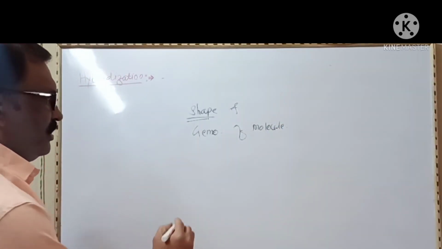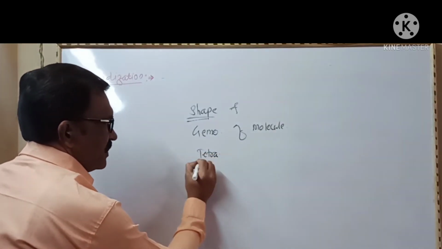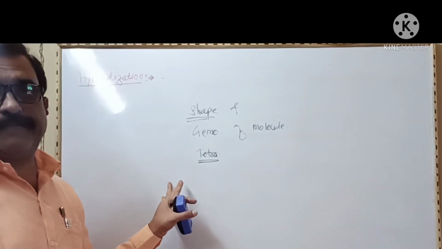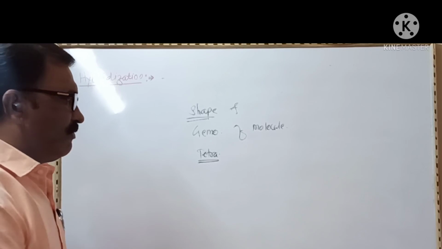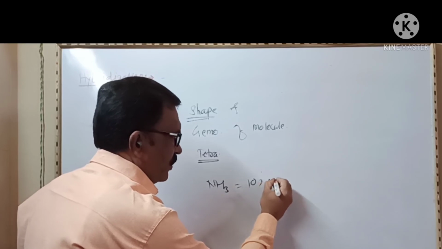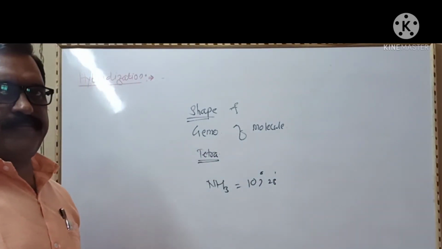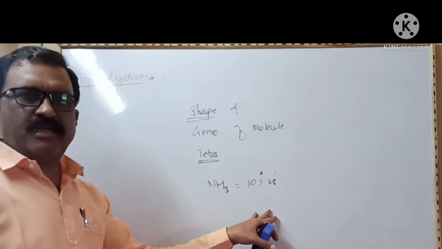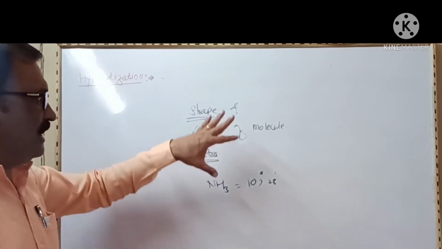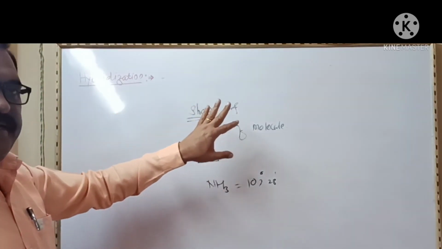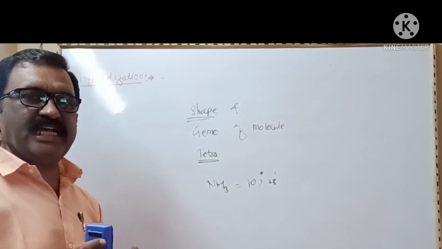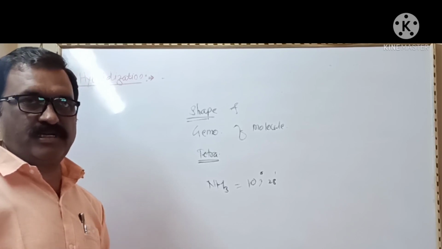A methane molecule has a tetrahedral geometry, a tetrahedral structure. This tetrahedral structure cannot be explained on the basis of VBT. The bond angle in the ammonia molecule, NH3, is equal to 107.8 degrees. Such a bond angle cannot be explained with the help of valence bond theory, and hence to explain the shape, geometry as well as bond angle in a molecule, the concept of hybridization is very, very important.